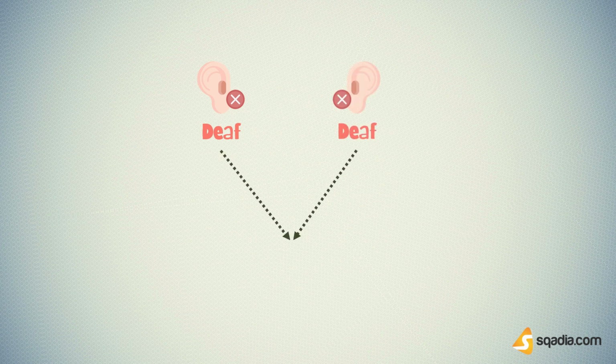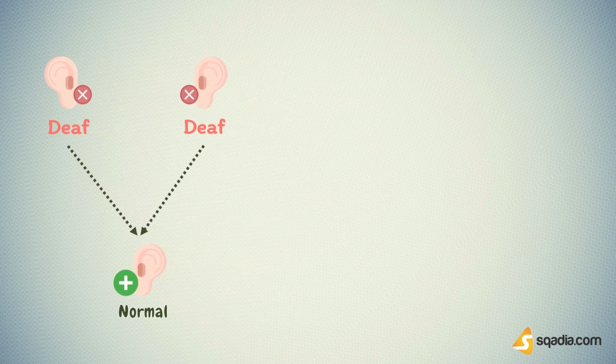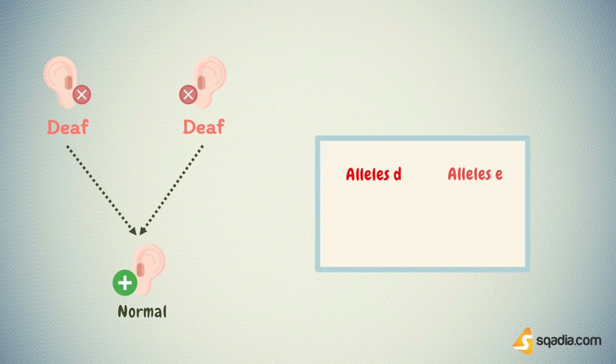Deaf individuals frequently choose marriage partners who are also deaf, and often produce offspring with normal hearing if allele D and allele E both cause deafness in the homozygous state.